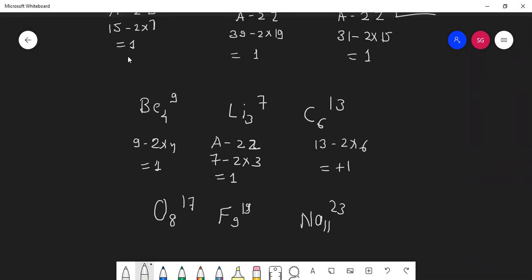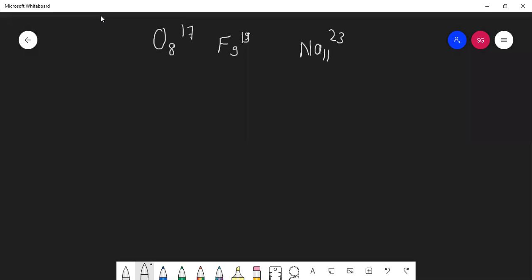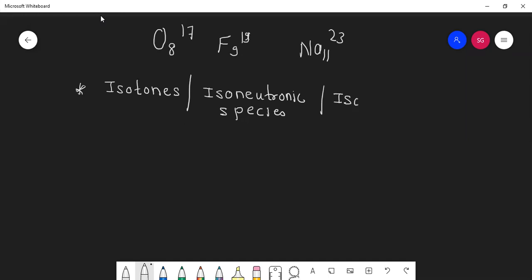Now next one. Okay, students, next one is isotones, or it is also called isoneutronic, or isotonic.